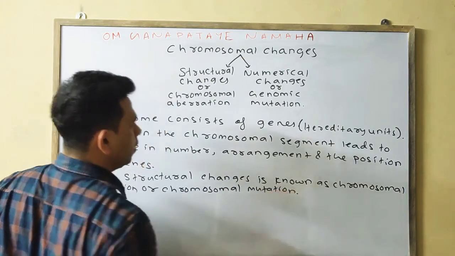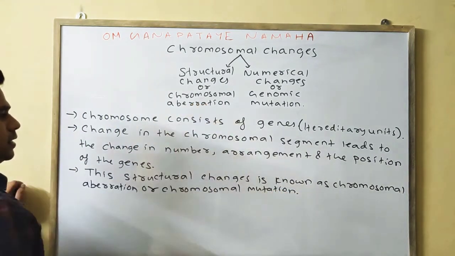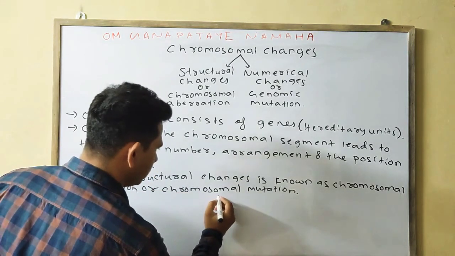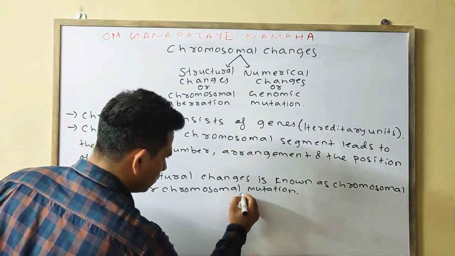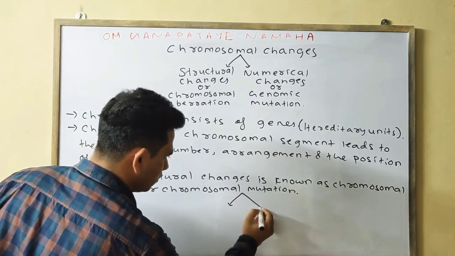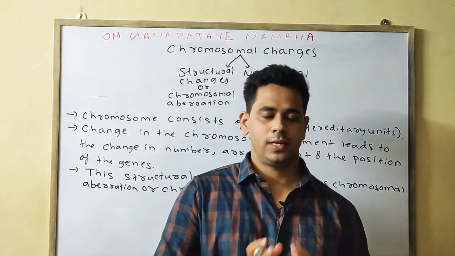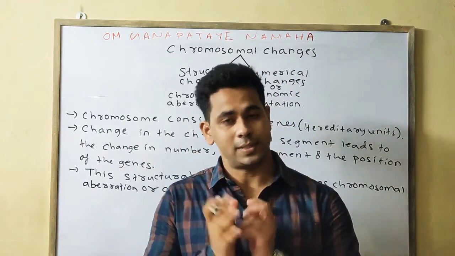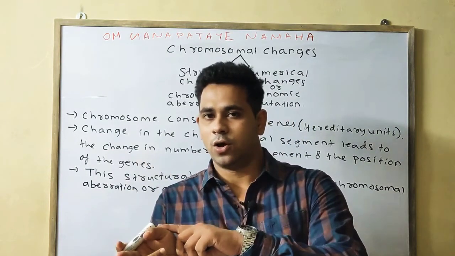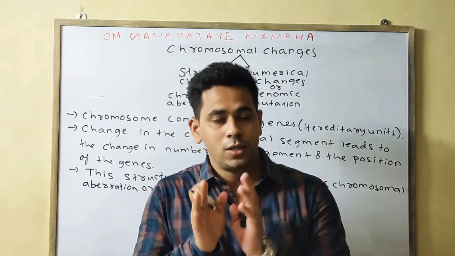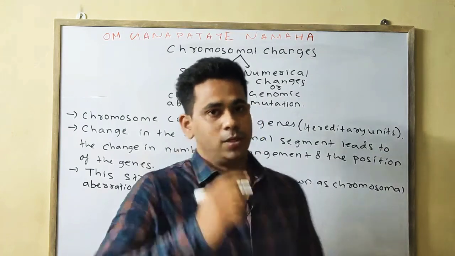Okay. Further, chromosomal aberration is divided into two types. Chromosomal aberration, as I said, is the change of the chromosomal segment. It can be changed on the basis of the number of genes, or it can be changed on the basis of the arrangement of the genes.